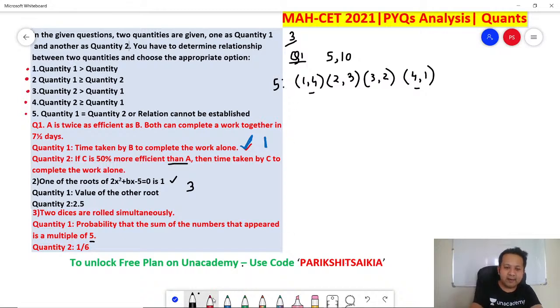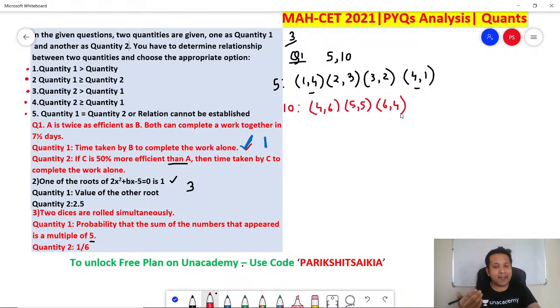How can you get a 10? Let's start with 1; the maximum a die can show is 6. So 1, 6 is not possible, 2, 6 is not possible, 3, 6 is not possible. So it can be 4, 6 or 5, 5 or 6, 4. These are the only possibilities. You cannot have a 15. Why? Because the maximum sum possible when you throw 2 dice is 12. Remember, 6 plus 6 is 12, so more than 12 is anyway not possible.